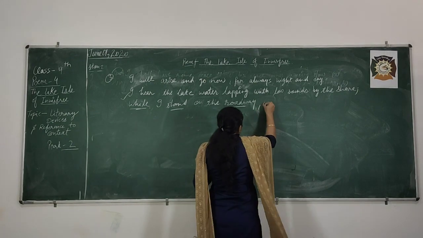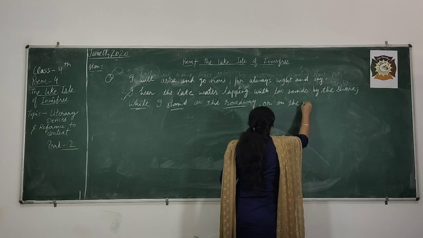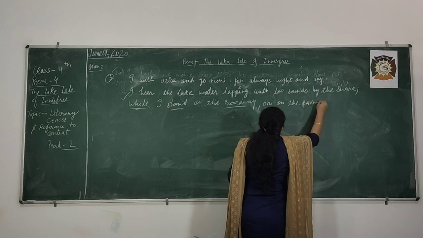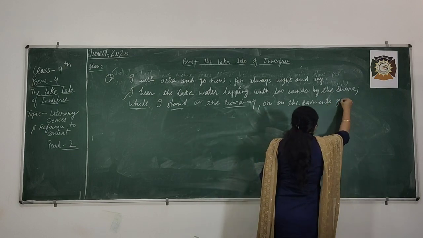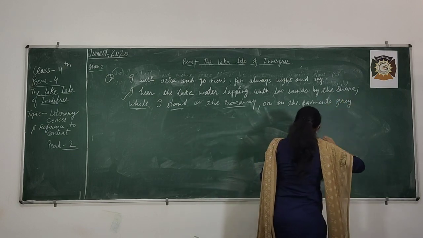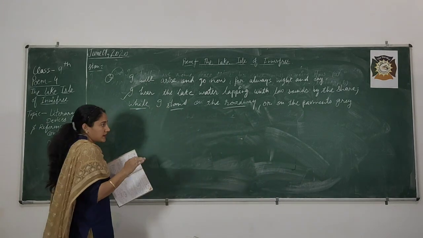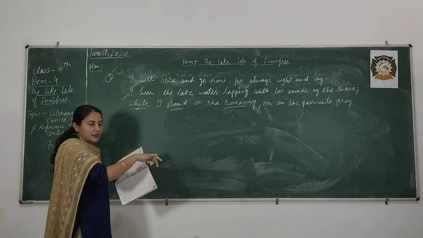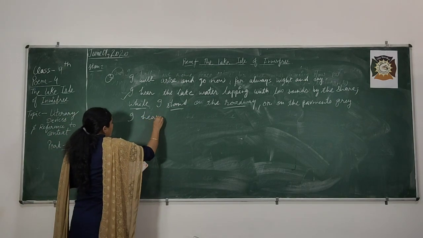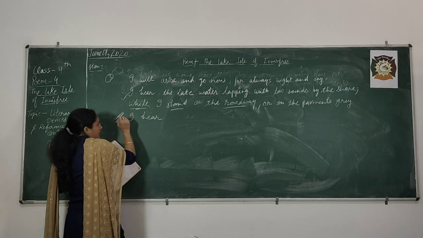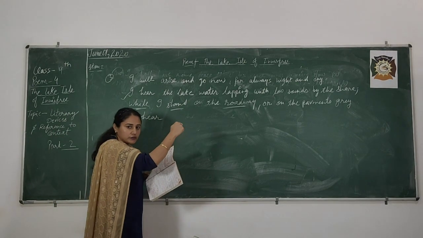Roadway or on the pavements grey. Right? Here the city life is shown by the poet as very barren and dry, and he is living in that particular scenario. Here we can see the effect of that particular place, Innisfree, in the heart of the poet.